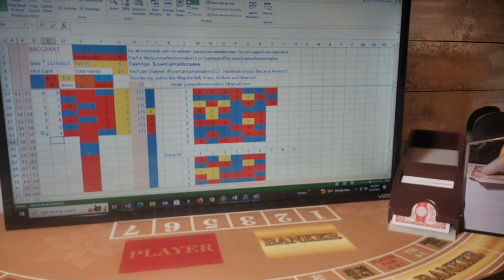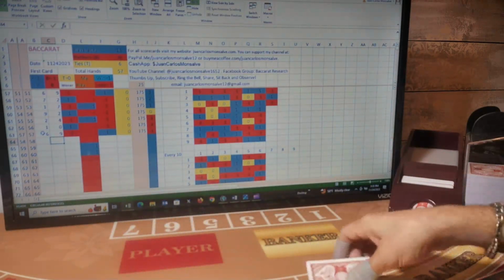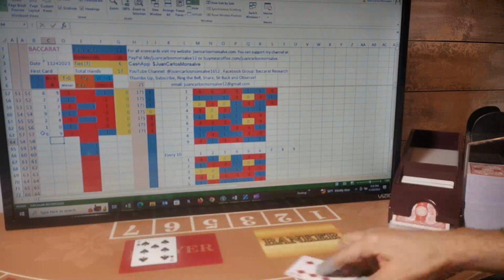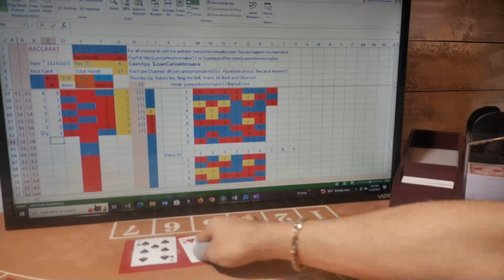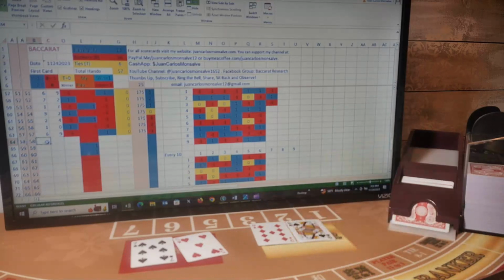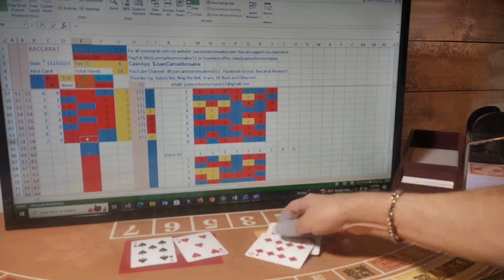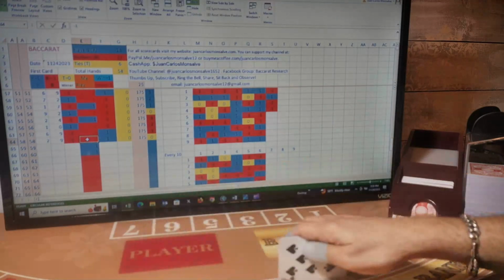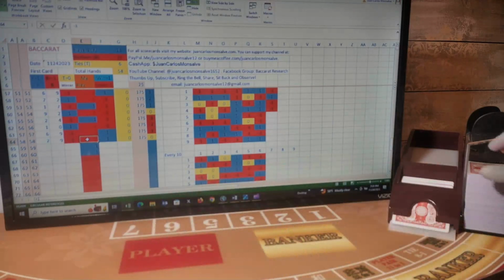My next play will be banker. So first card for player, first card for banker, second card for player, second card for banker. Now I have a natural 9 banker. Player has a 2, so this is a banker hand. I was playing banker, so I won this hand. My next two hands would be players.